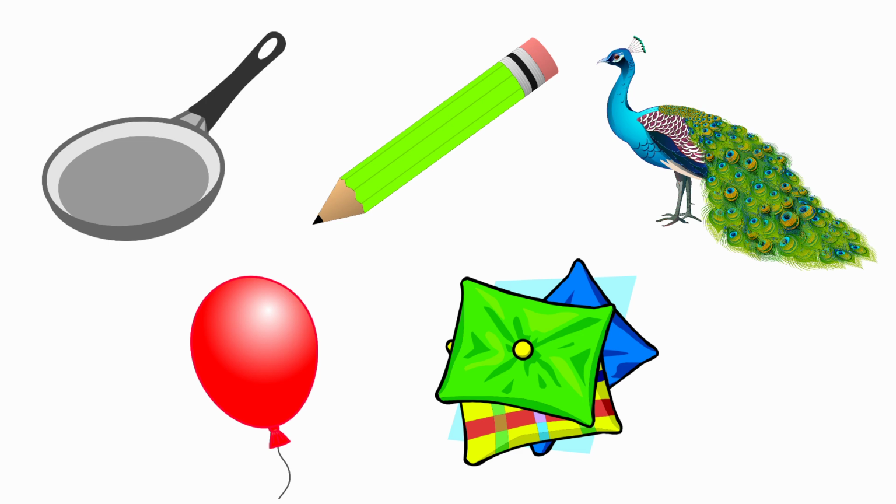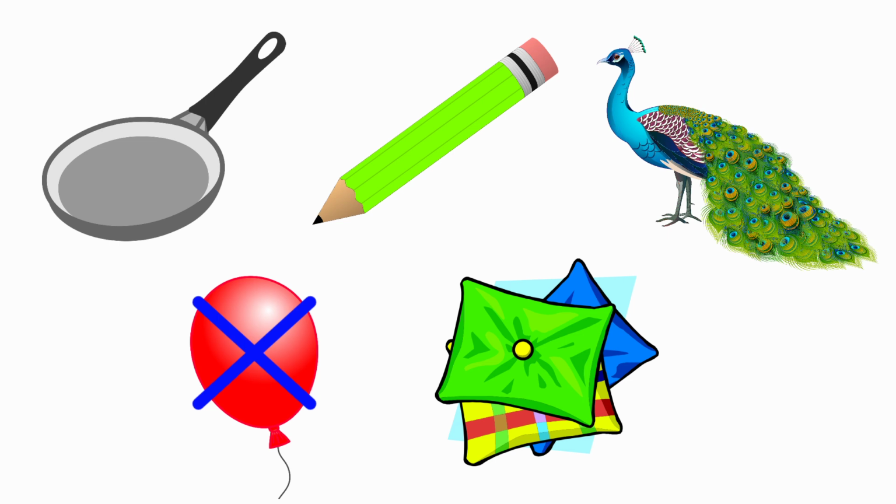Next one, balloon. The beginning sound of the picture balloon is B. And the sound of the letter P is P. Both are different sounds. So we are going to put a cross for the picture balloon.